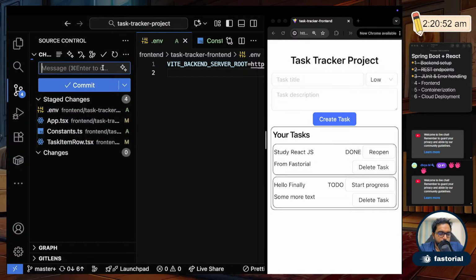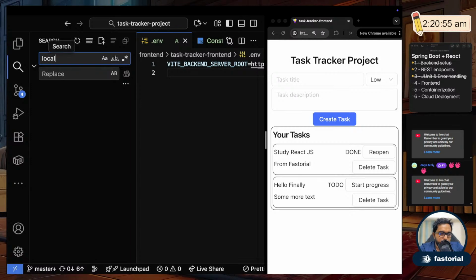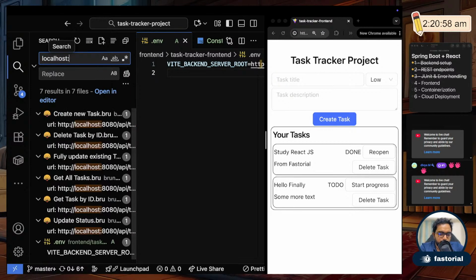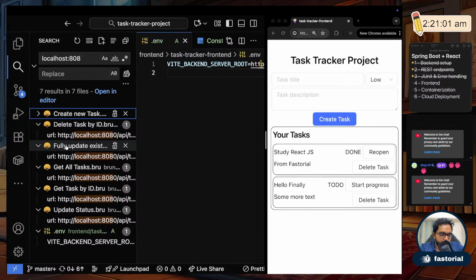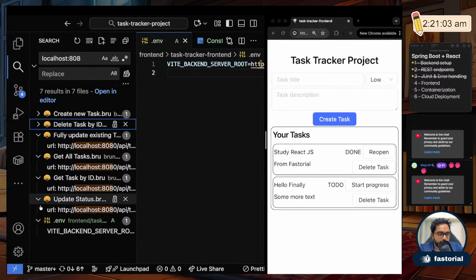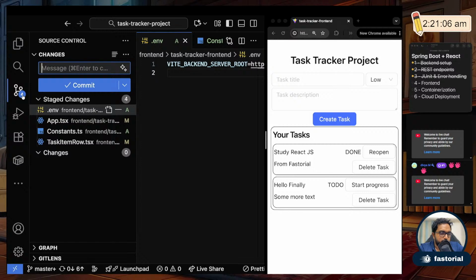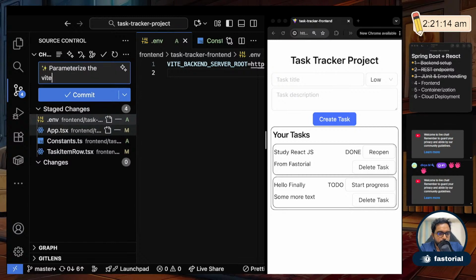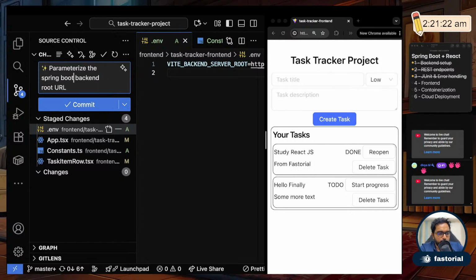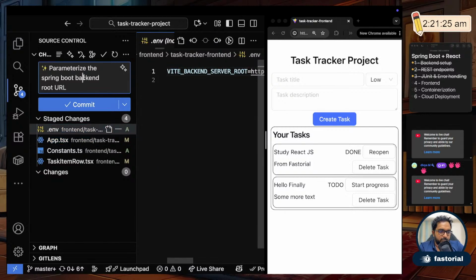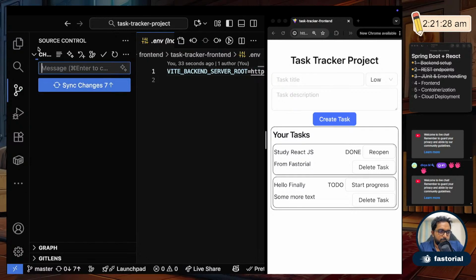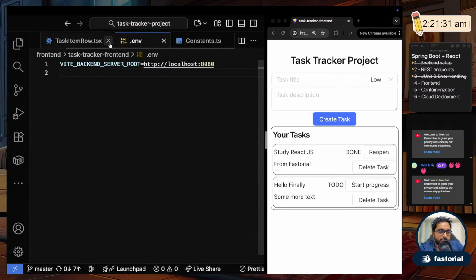Okay, let me just make sure nowhere else localhost is there. Localhost 8080. Okay, especially in front end. Yeah, in front end it's not there. All of these other hits are from Bruno. Okay, so let me commit this as well. Parameterize the Vite backend root URL, not Vite backend. Okay, Spring backend. Okay, fine. Let me save it. Push. Okay, commit it. Okay, with that is also done.